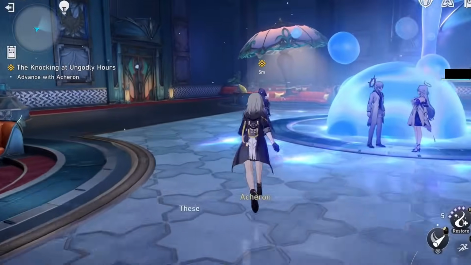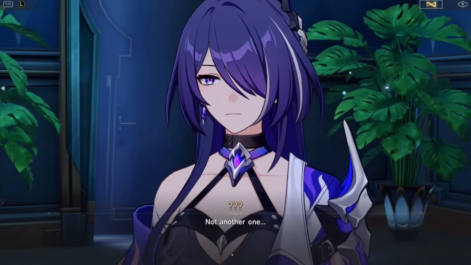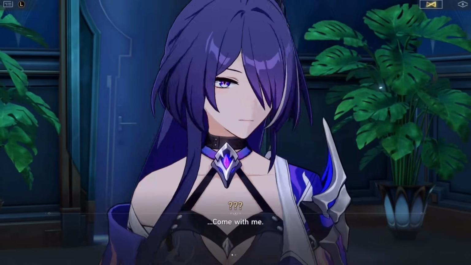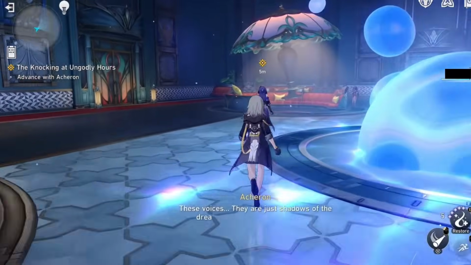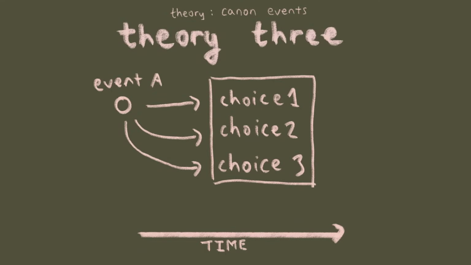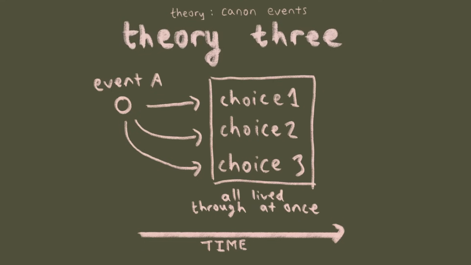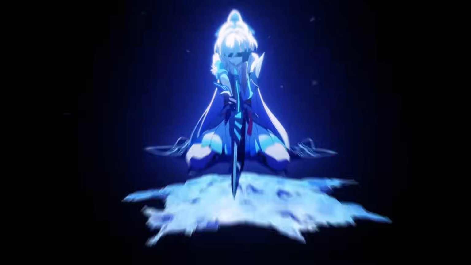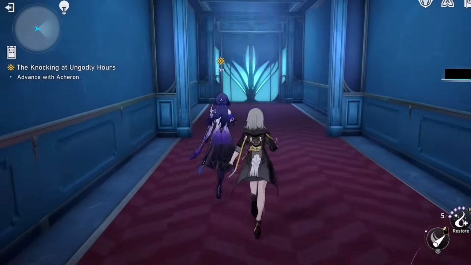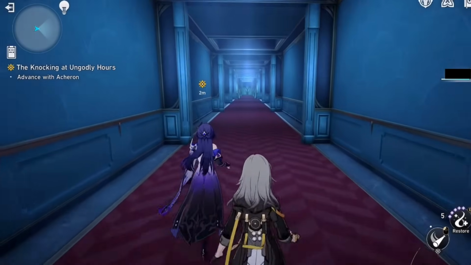It's also possible that we meet Acheron first when entering the dreamscape, as she may have been the one who resets the time loop. The third theory is that when one path happens through some sort of power, emanator or aeon or otherwise, all options are lived through and seen all at once. However, similar to being Mara-struck, the mind gets overloaded with all these memories, and so Acheron forgets much of it and only remembers fragments in order to keep her mind sane.